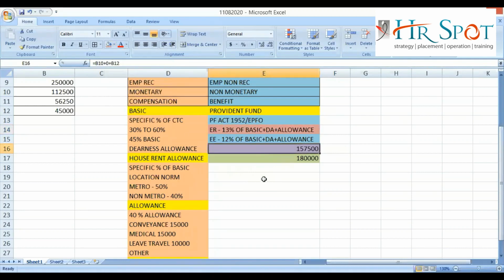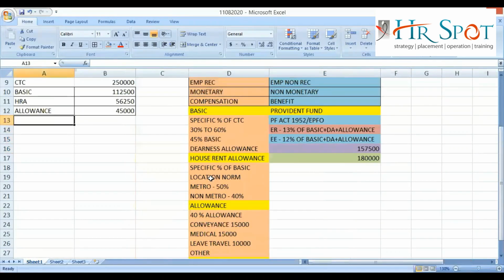Employer side, 13%. What will happen to the employee side? Definitely the employee will contribute from the salary, right? So when we discuss gross and net, we'll discuss that 12%, not now. Clear? So if I want to show the PF contribution of the employer, how will I show it? It will be value into 13%. So this will be the employer contribution towards PF for 1 year for the employee, right?